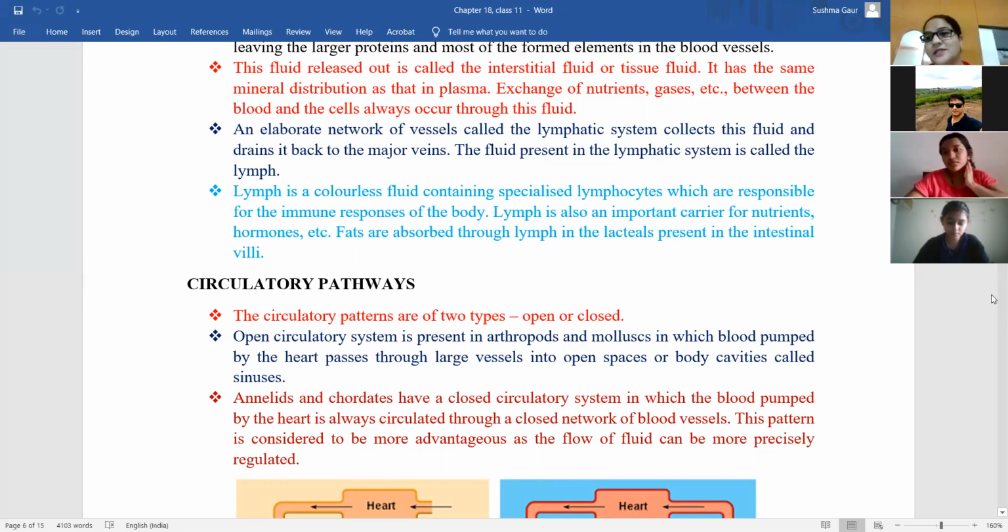Lacteals, what exactly are they? A lacteal is a lymphatic type of capillary that is mainly responsible for the absorption of dietary fats that are present in the villi of the small intestine. So these lacteals are a type of capillaries present in the small intestine, and they are responsible for the absorption of the fats.